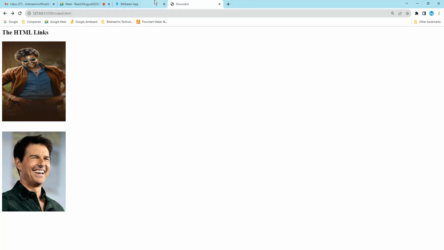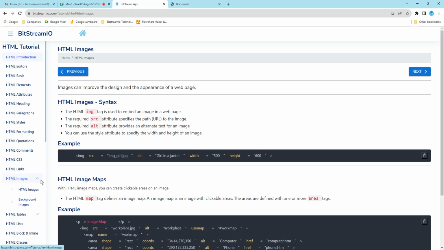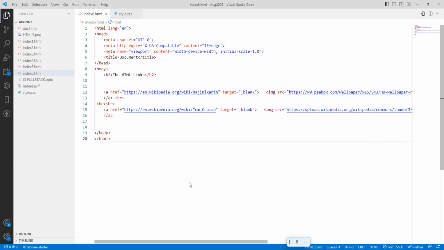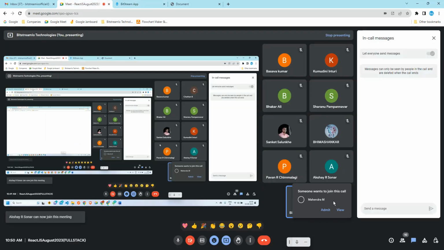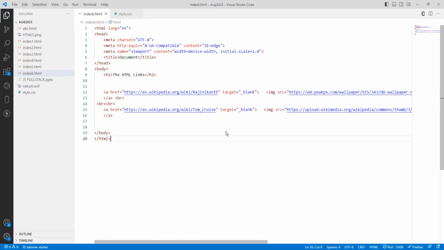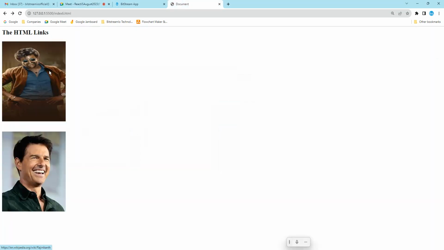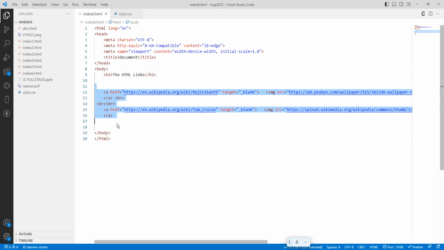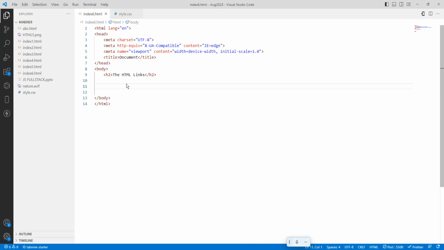So today we are going to start the session. I think almost all we have done with images, and I will cover one more thing called a background image. Then we'll finish. Okay. So here, background image. I will take one more file, this file only. I want to set the background image for this whole page. So where to set? Here it is the body I need to set. Or else I will cut it and use one more tag, a div.